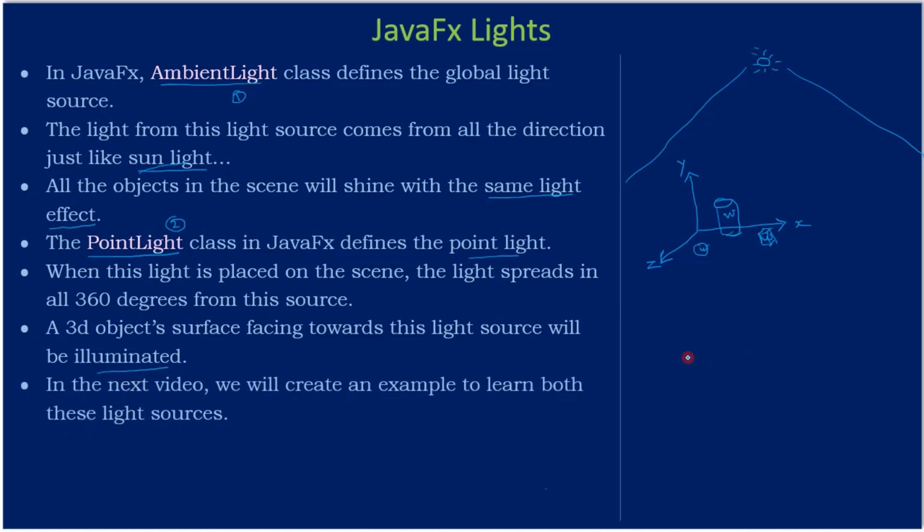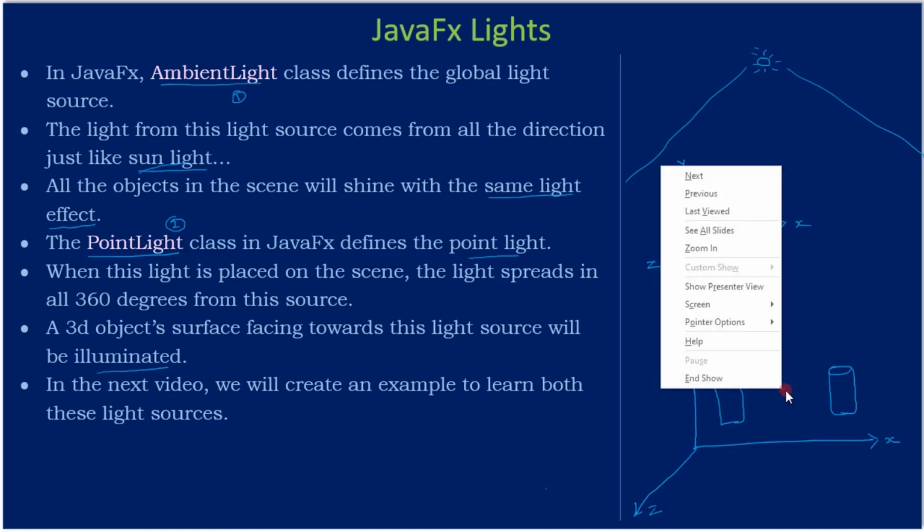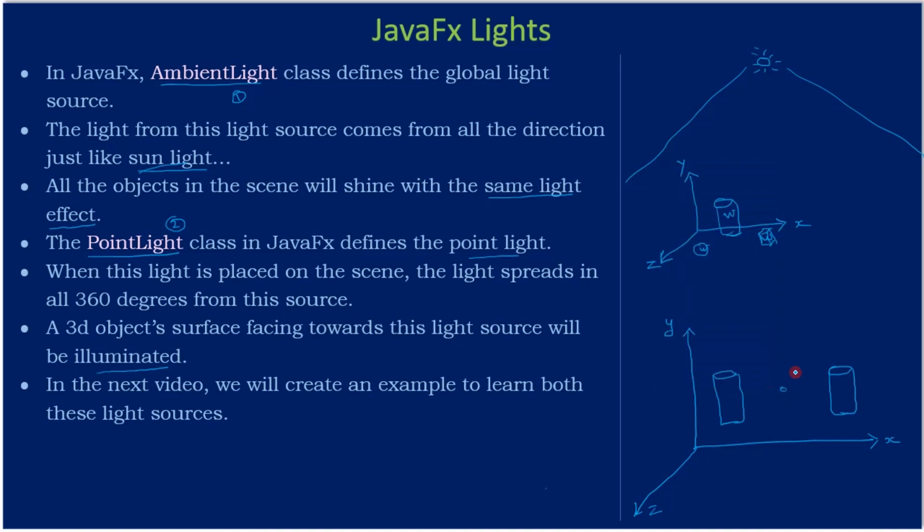For example, let's state that we have two cylinders, and a point light is placed in the 3D world. For now I'm considering the XY plane, and let's assume these two are 3D objects. It spreads the light in all 360 degree directions.